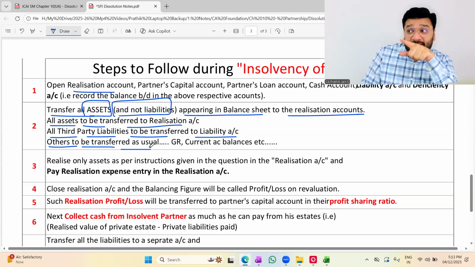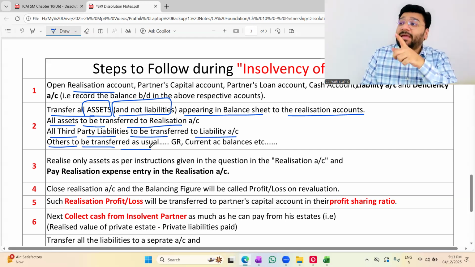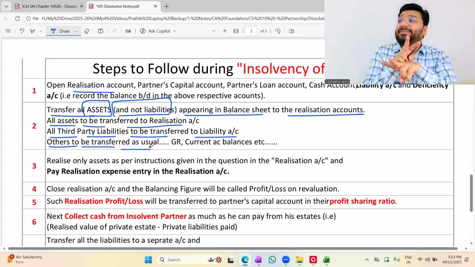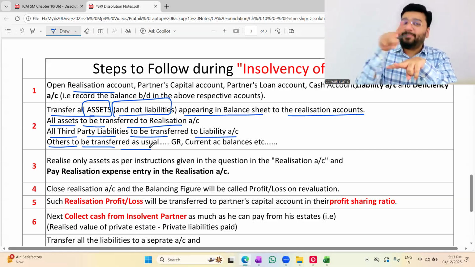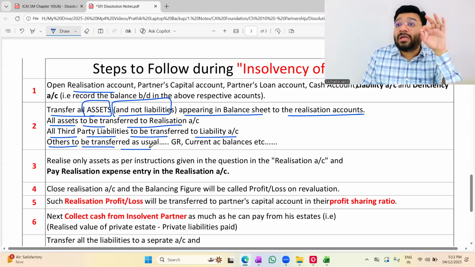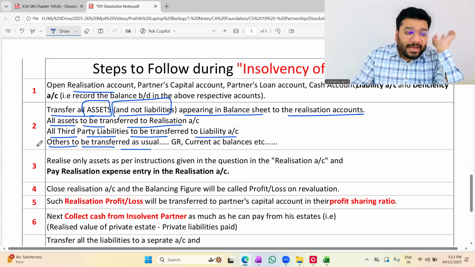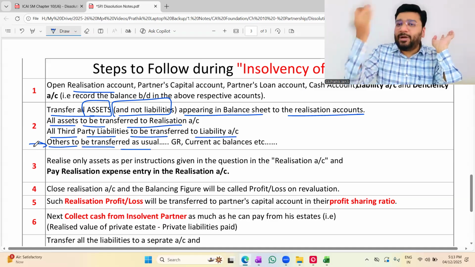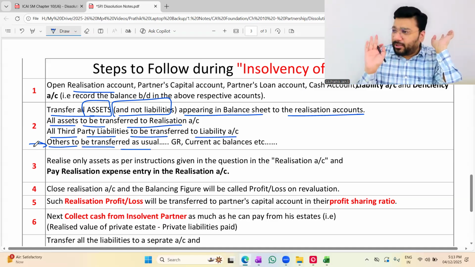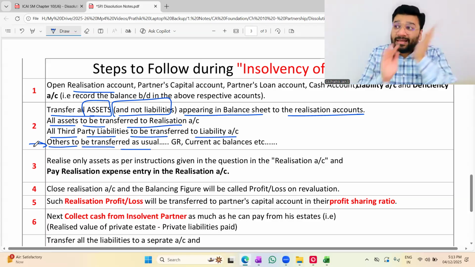Provision for depreciation, where will this go? Realization only. Because provision for depreciation and provision for doubtful debts, both belong to assets. So where the asset travels, that provision will travel. When I say liability, I'm talking about pure third-party payable liability. That only I'm talking about. Okay, not okay? So other items you'll do as usual. Loan to partner in loan to partner only. Loan by partner in loan by partner only. Cash and bank in cash and bank only. Rest all is the same.